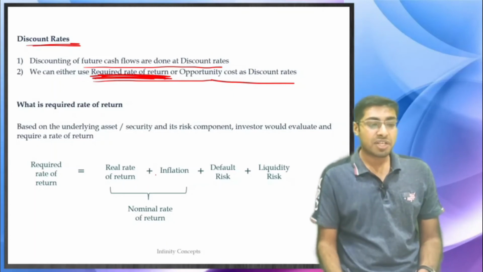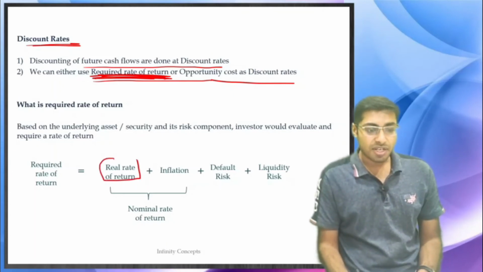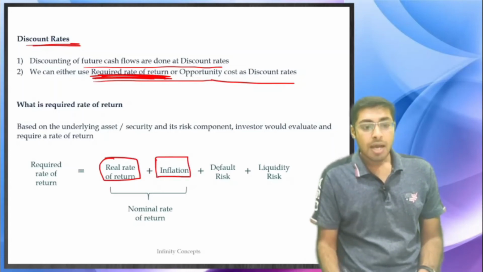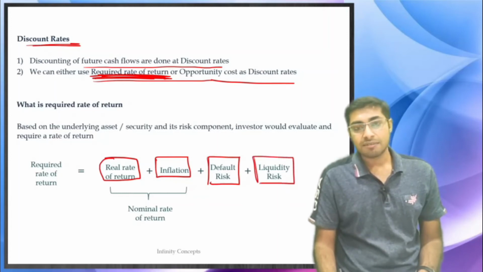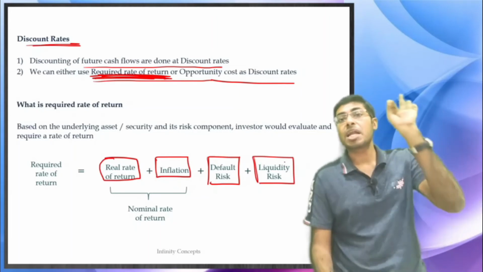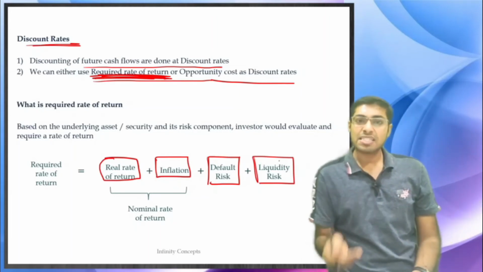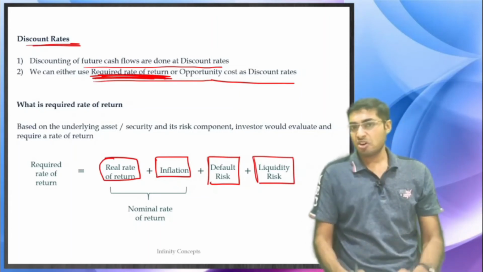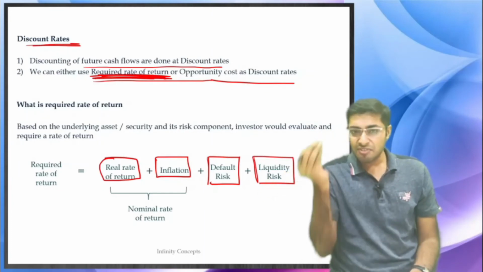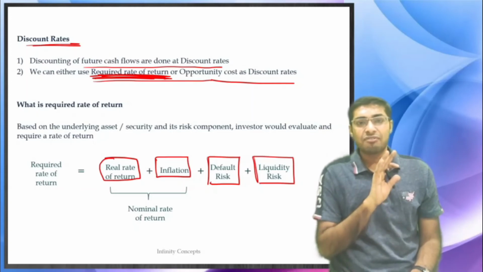The required rate of return is the real rate of return plus the inflation plus the default risk plus the liquidity risk. Say, for example, that $1 is going to be put in a bank. The bank is a very risky bank. It is not a very strong bank. It is a small bank with very few branches. A very risky bank.